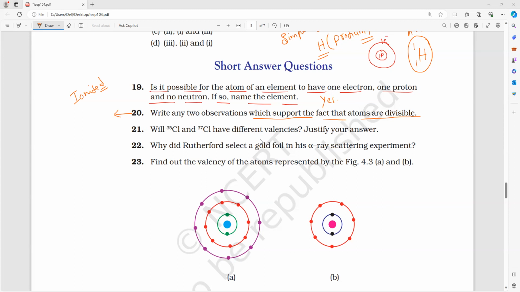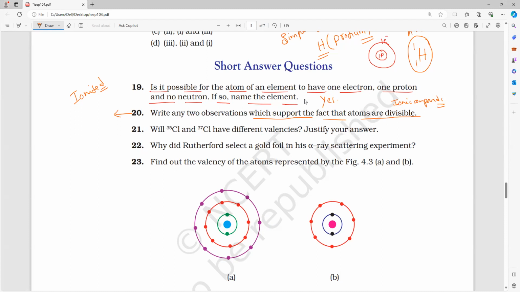Second point: when metals and non-metals react with each other, what compounds will come? Covalent compounds or ionic compounds? Sharing, or donating and receiving electrons? How many times have I taught? Ionic compounds.